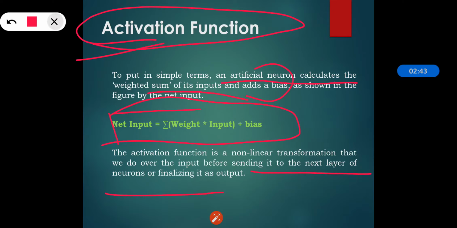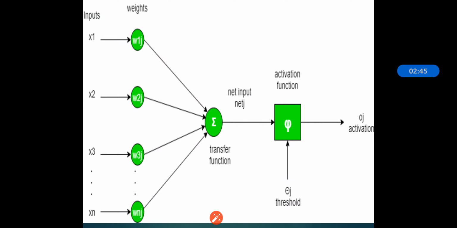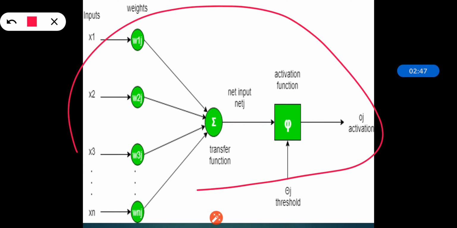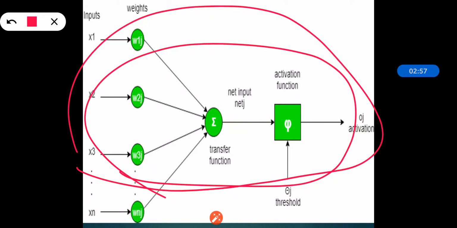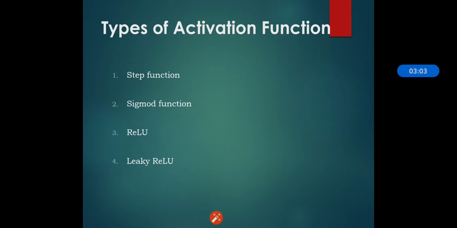Now there are various types of activation function. We can see in this example, as we have already said, how the input, bias and the particular weights are assigned. So this is nothing but the diagram of an activation function where we are doing the summation of inputs, weights and the bias. There are various types of activation function and they are used for various purposes.